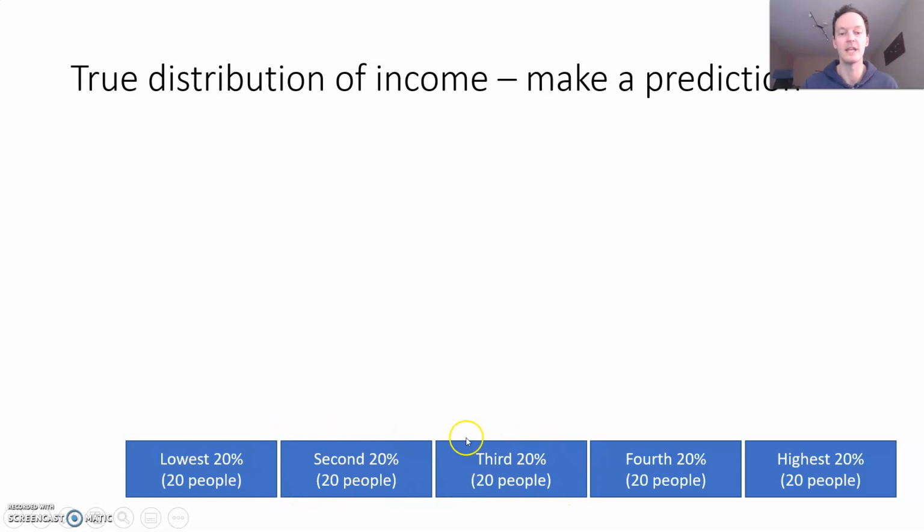How many are earned by the next 20, next 20, and next 20? The total number of M&Ms in the economy has to add up to 100, with the richest here earning more than their share and the poorest here earning less than an equal share. So I want you to pause the video now and make your prediction.